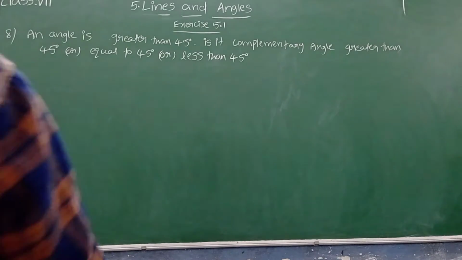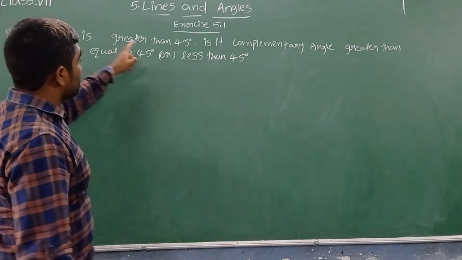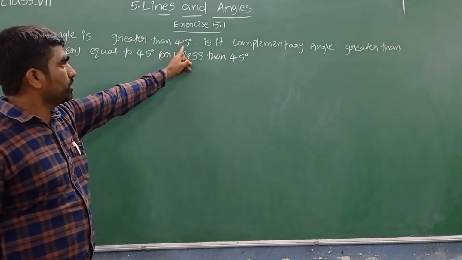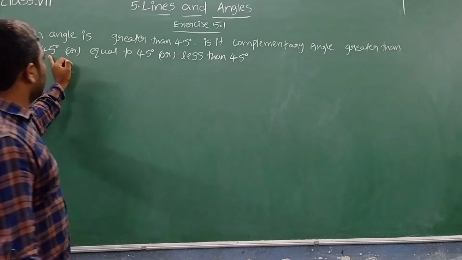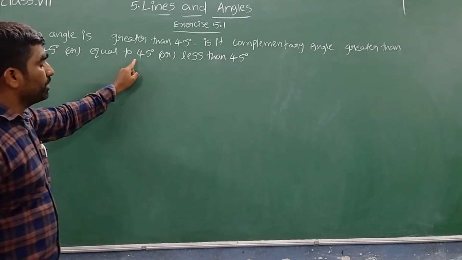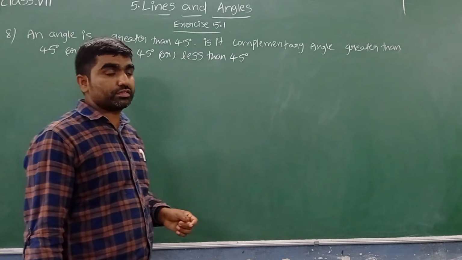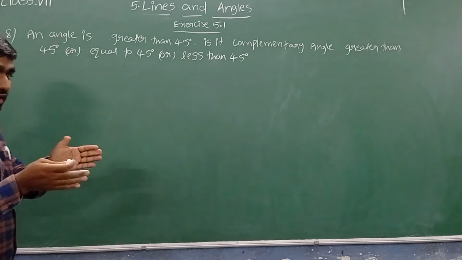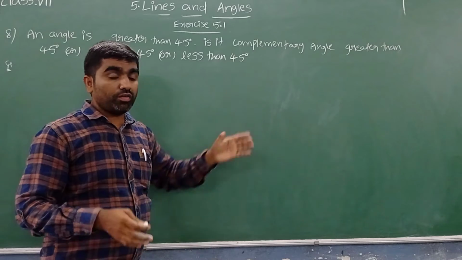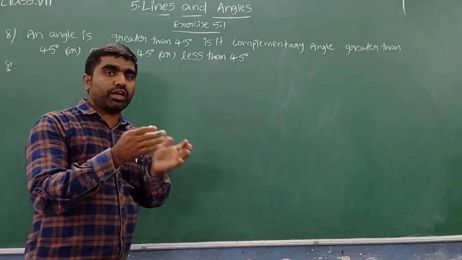Okay, children, now let's see the eighth one. An angle is greater than 45 degrees, more than 45 degrees. Is its complementary angle greater than 45 degrees, equal to 45 degrees, or less than 45 degrees? Let's read the question words clearly here. Two angles are said to be complementary when the sum of those two angles is 90 degrees.